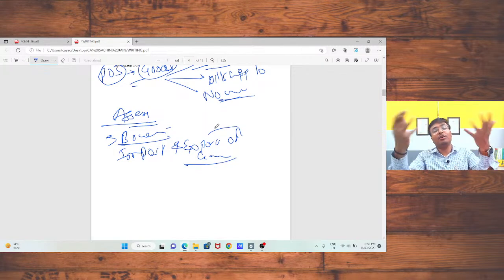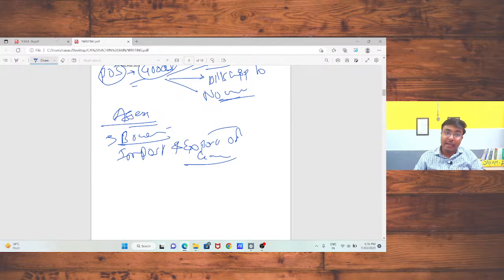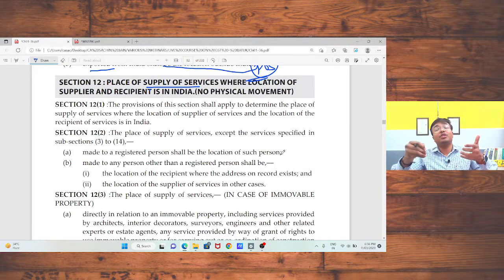Now, the goods part has already been done. Now we are going to discuss the service part. And in the service part, there are multiple situations available. So we need to be very careful while deciding the place of supply in case of supply of services.